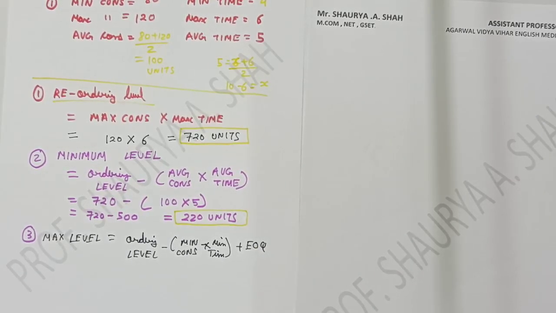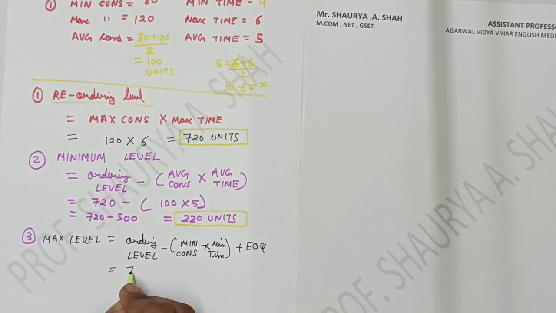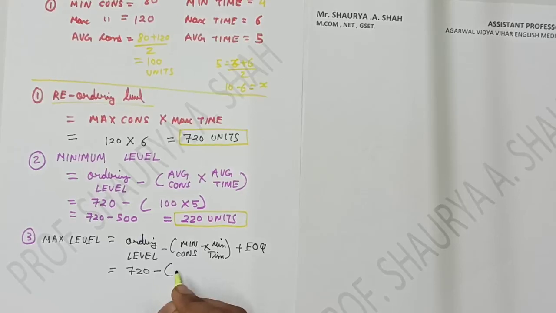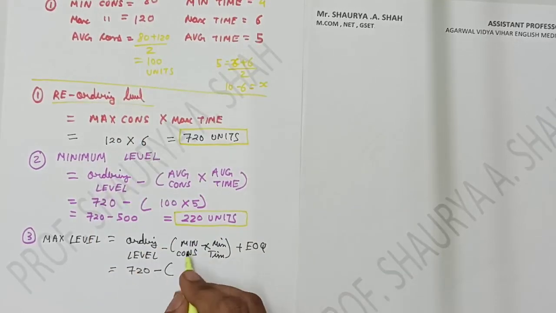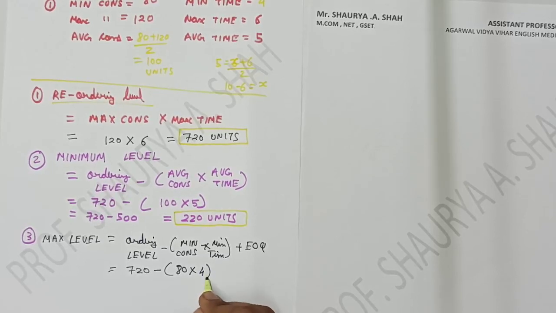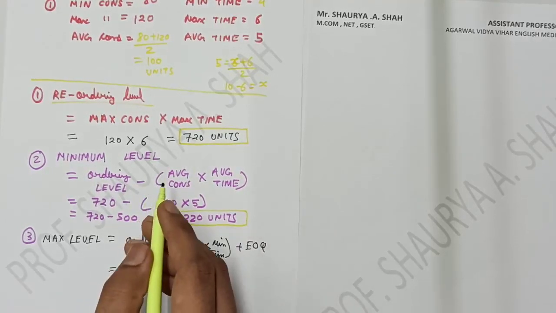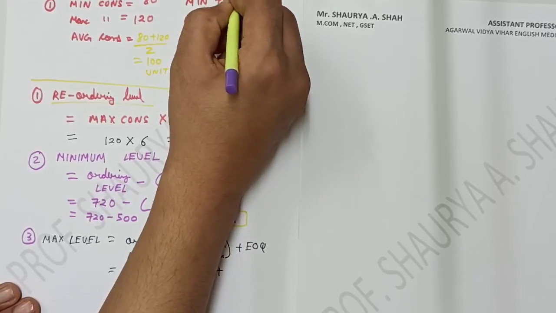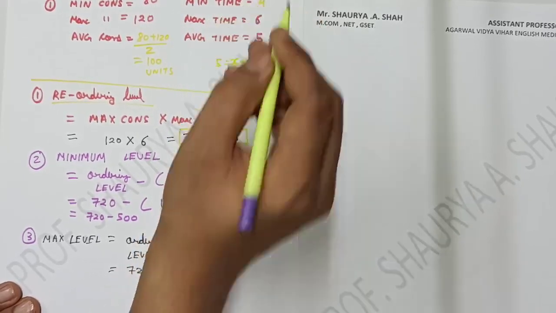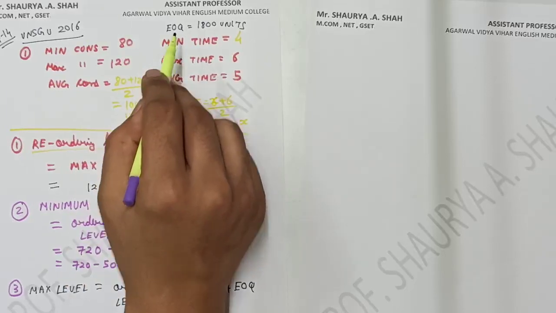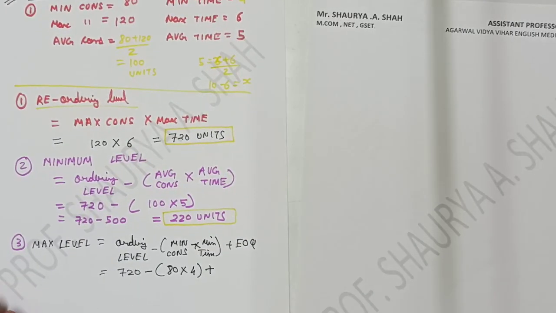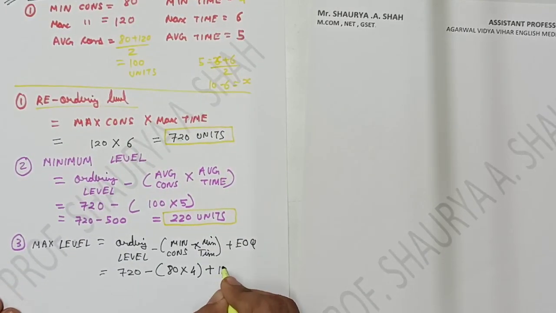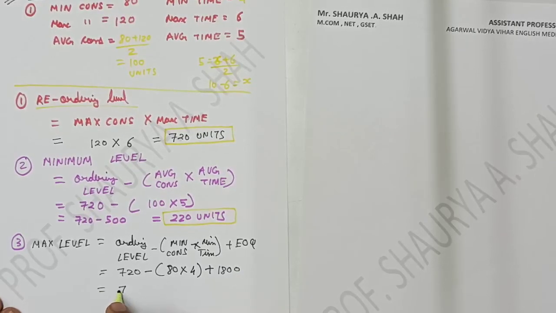Minimum consumption into minimum time plus EOQ, right? So what is my ordering level? Ordering level is 720 minus minimum consumption, I am knowing 80, into minimum time 4 plus EOQ. As I already told you, consider EOQ as your ordering quantity, that is 1800 units, right? So I'll write down EOQ here also so that you come to know EOQ is 1800 units, right? So plus 1800. Solve this.